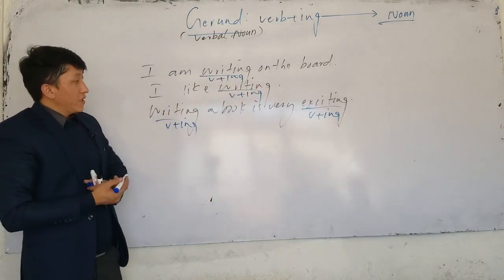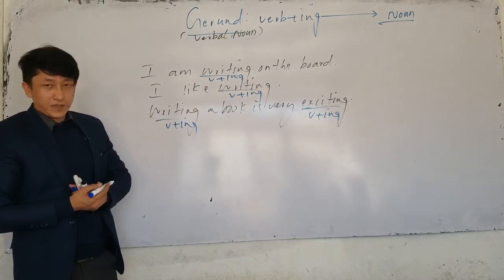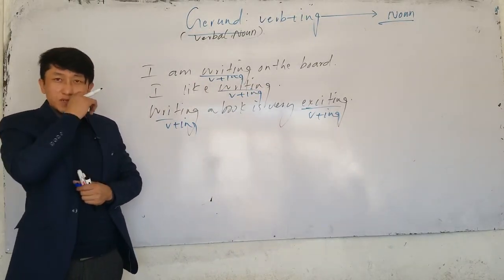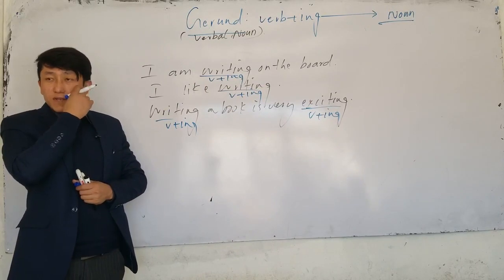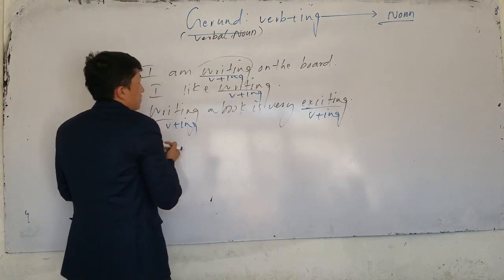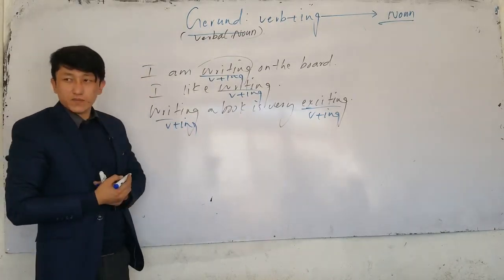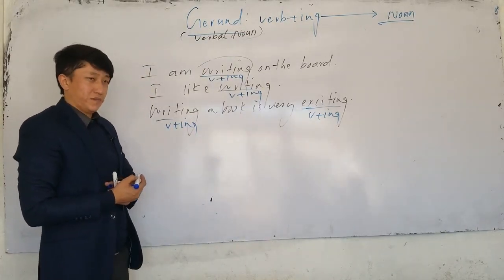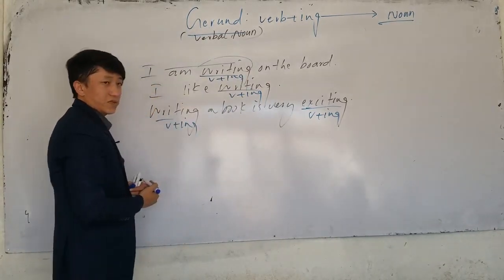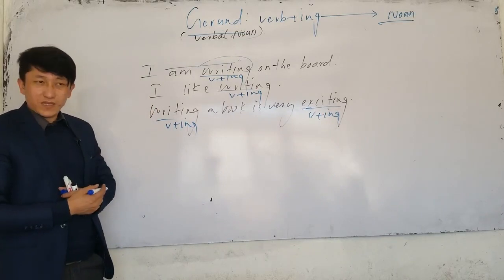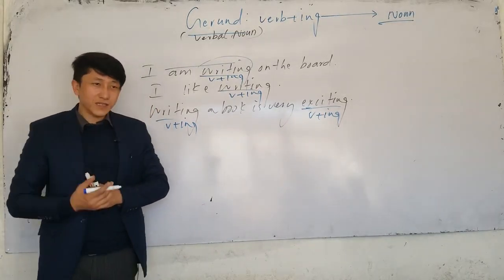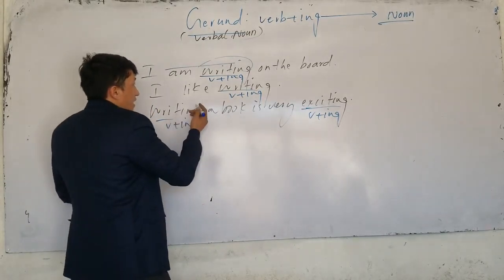Now, which one is a gerund? I said gerund is the only verb ing that works as a noun. Otherwise it's a present participle. So the first one, I am writing on the board, this is a present participle. It is present continuous here. It's used to form the present continuous tense, so it's not a noun. I am teaching. You're listening. You're writing.